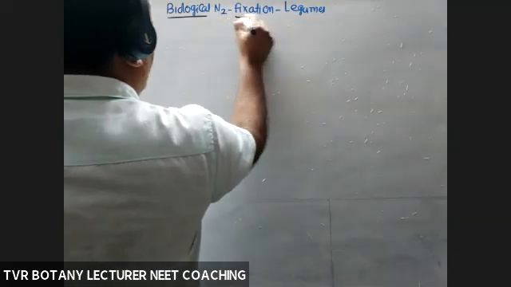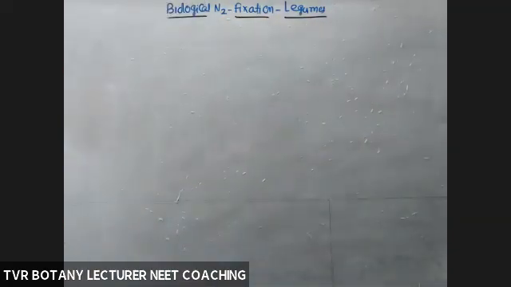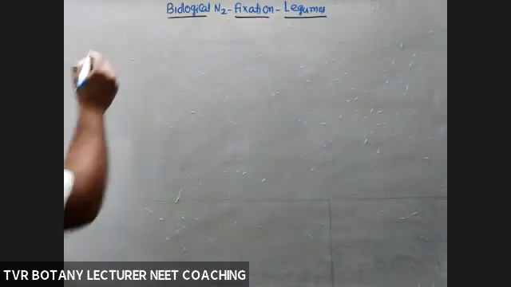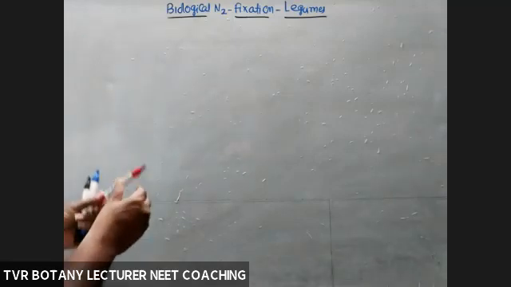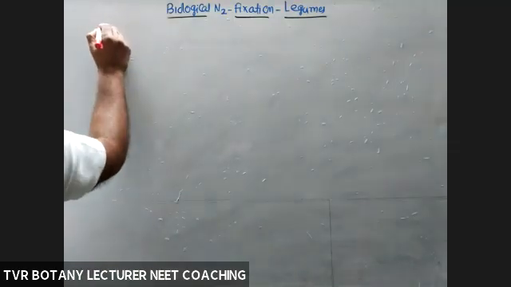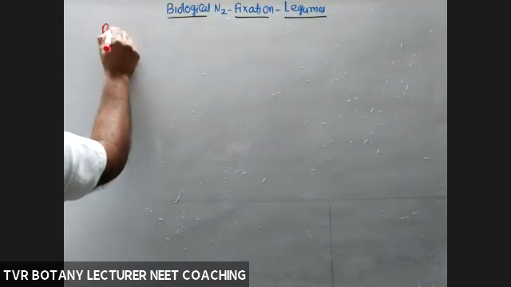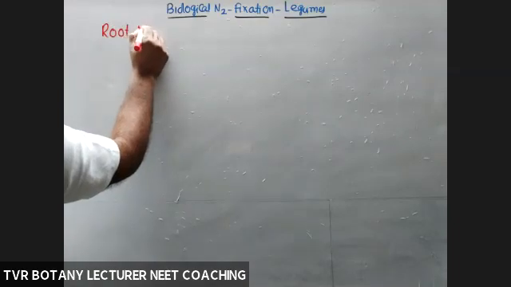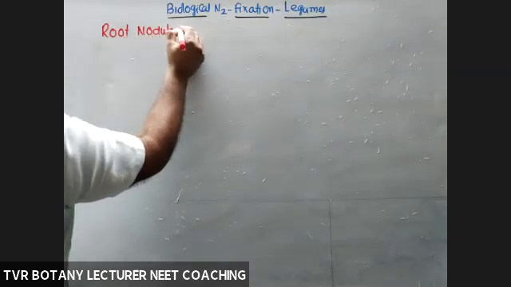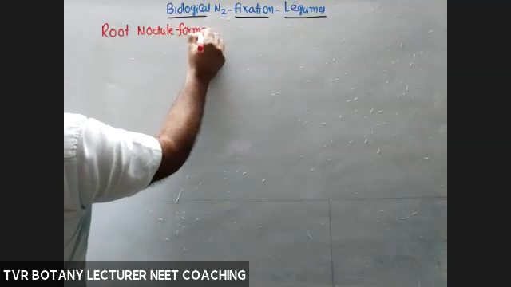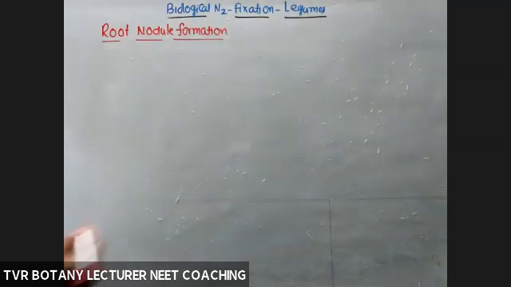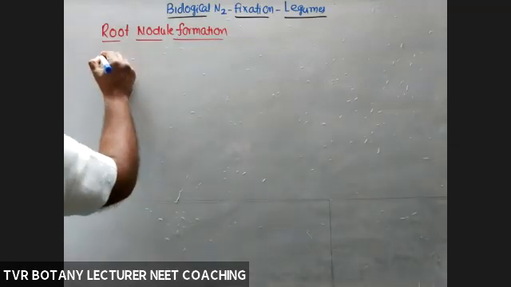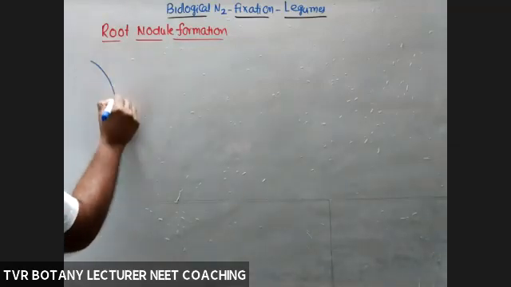Before moving into the mechanism of nitrogen fixation in legume plants, we have to study root nodule formation in legumes. What is a nodule? Nodule means a spherical shaped outgrowth. So, for example, this is a transverse section of a root.